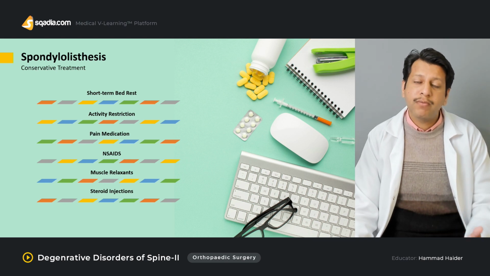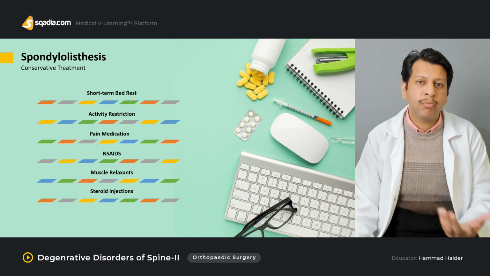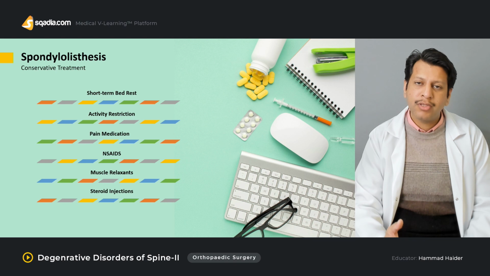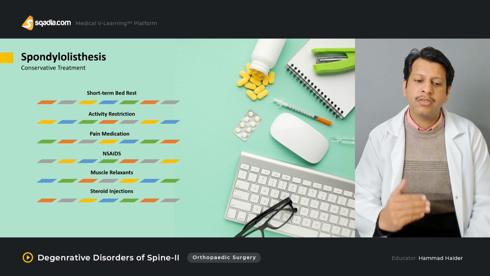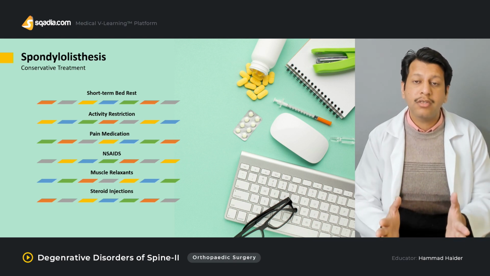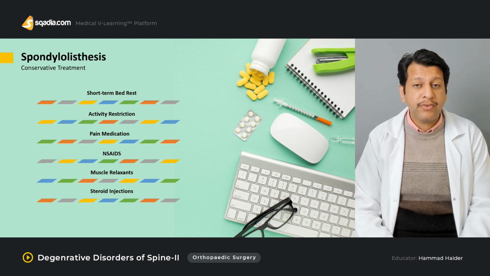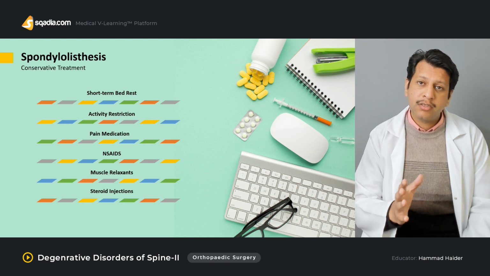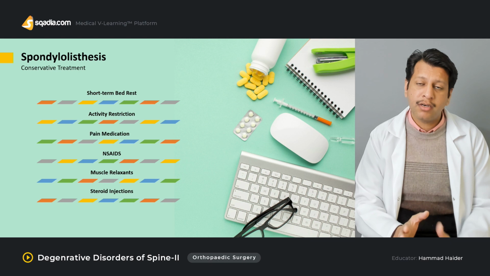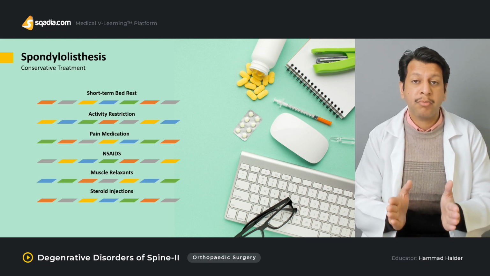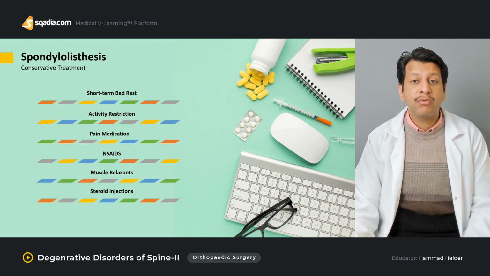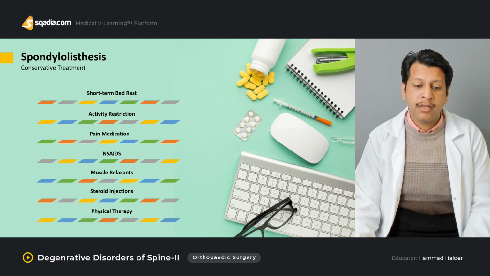But if the patient relapses and comes back after 6 to 9 months or 1 year, and despite all the bed rest, activity modification and steroid injection nothing is working out, then he probably requires surgery, a fixation or stabilization, so that the instability of the spine is dealt with and the spine is stable enough so that muscles do not go into spasm again and again.